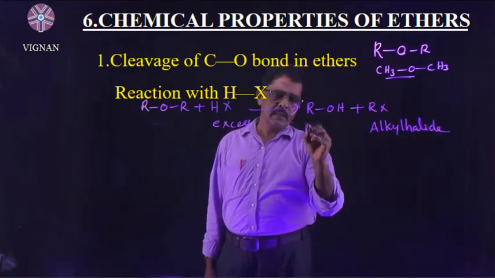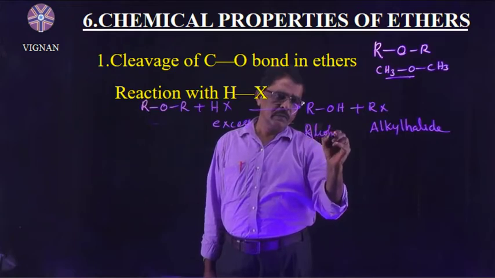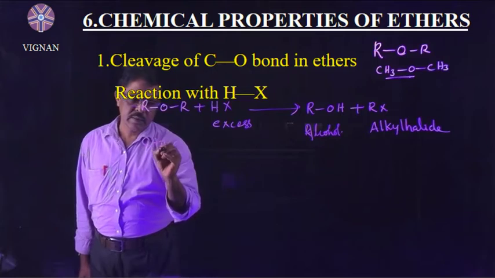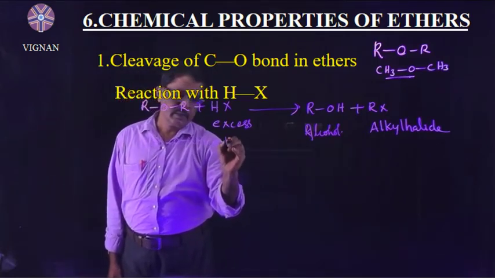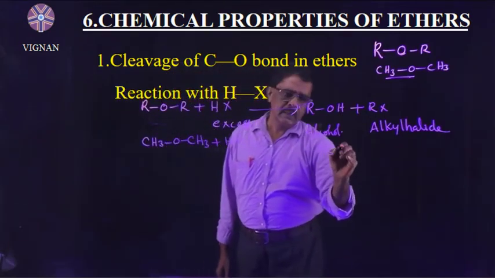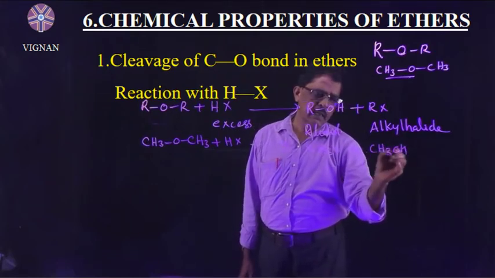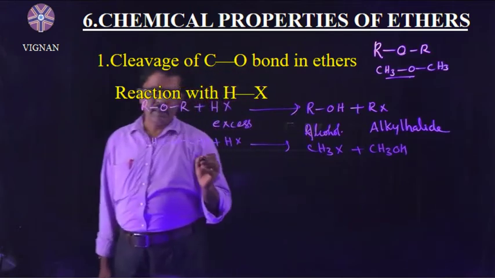And this one is the alcohol. So we have to take this symmetrical ether example. Dimethyl ether reacts with HX. We will get CH3X plus CH3OH, methyl alcohol. Methyl halide is formed. Right, understand?